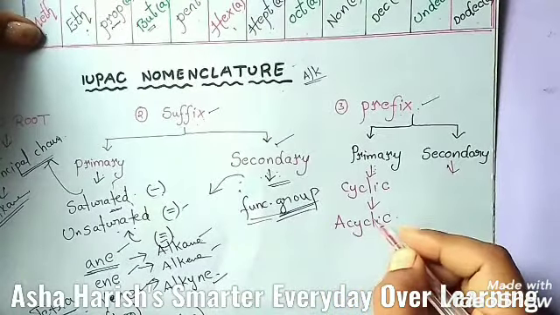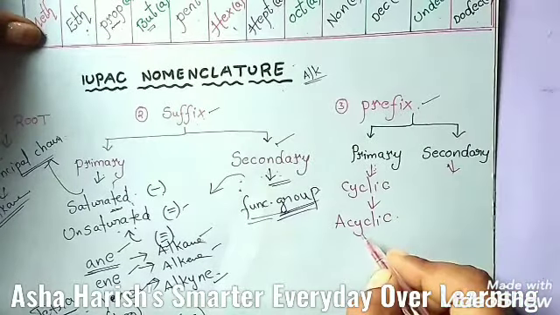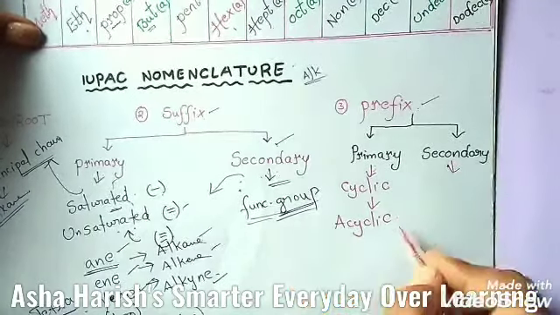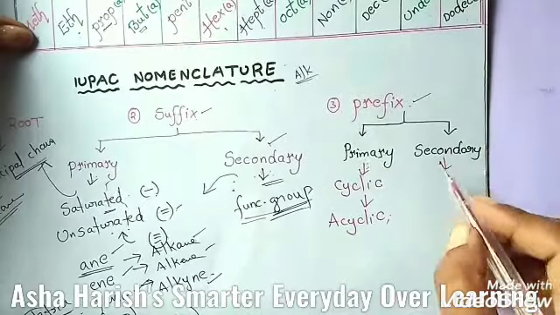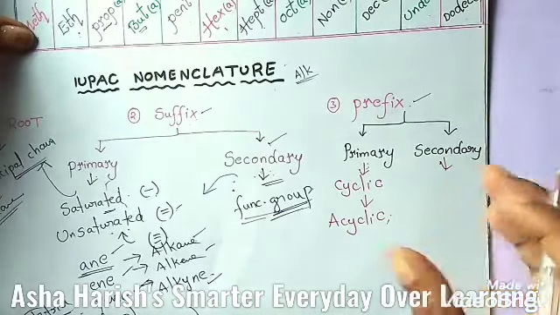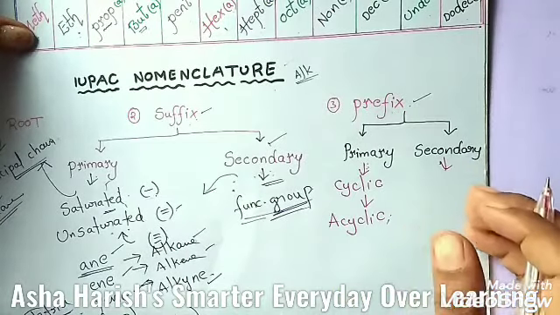For example, in case of carbocyclic compounds, the primary prefix cyclo is used immediately before the word root. Okay students, and secondary prefix: in the IUPAC system of nomenclature, certain groups are not considered as functional groups, but instead are treated as substituents.